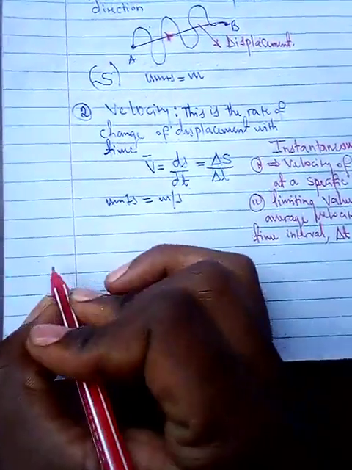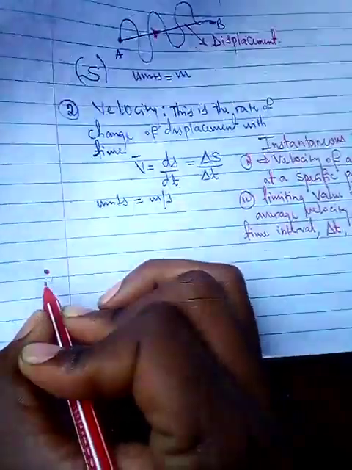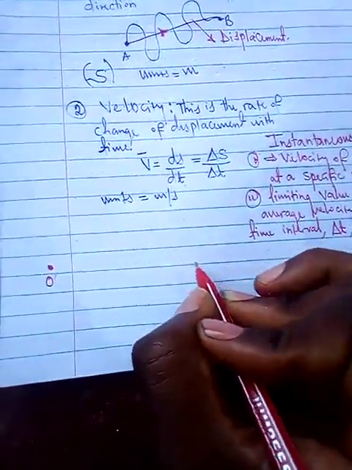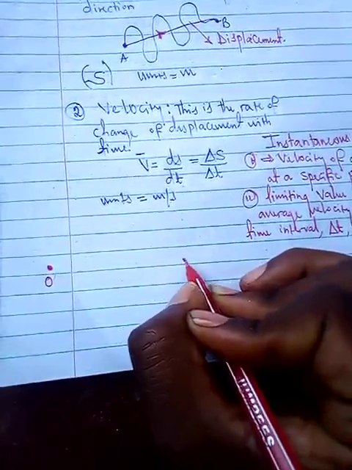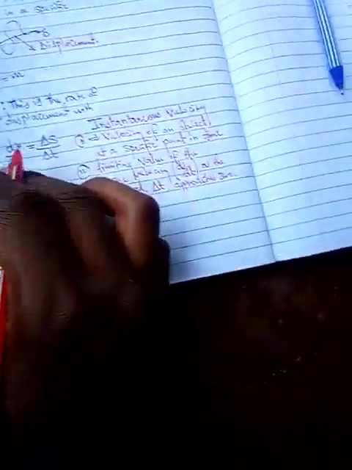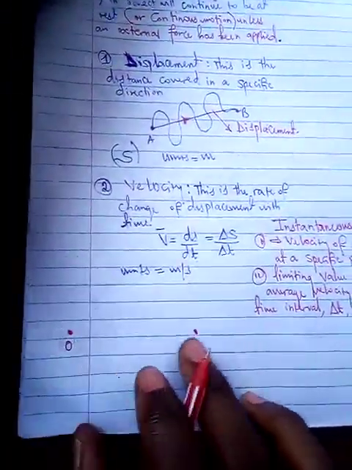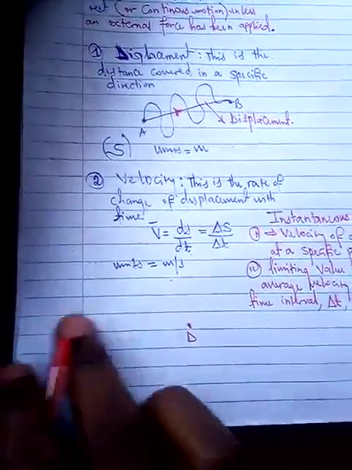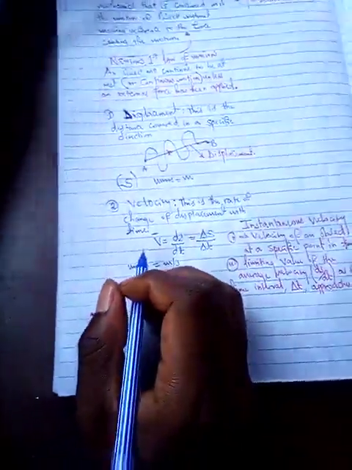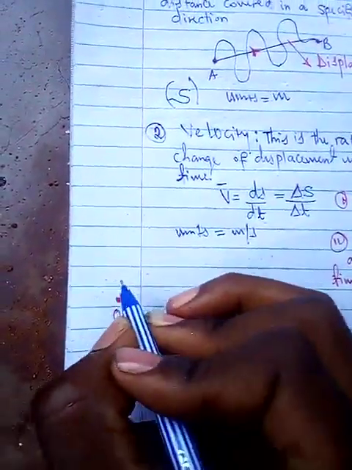Well, imagine we have an initial point here, which is O, and you're heading to this point here, which is D. Let us imagine the motion here is along the x-axis.